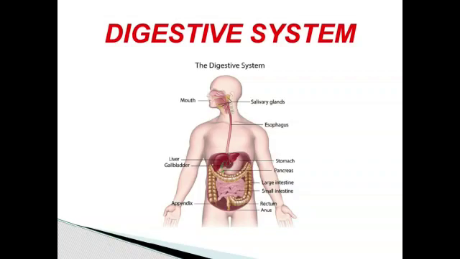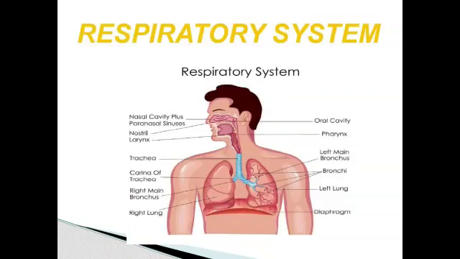The pancreas is located below the stomach. It produces pancreatic juice, which is involved in the digestion of fat, proteins and carbohydrates. The liver produces bile juice for digestion of fat. Now we are going to learn about the respiratory system.